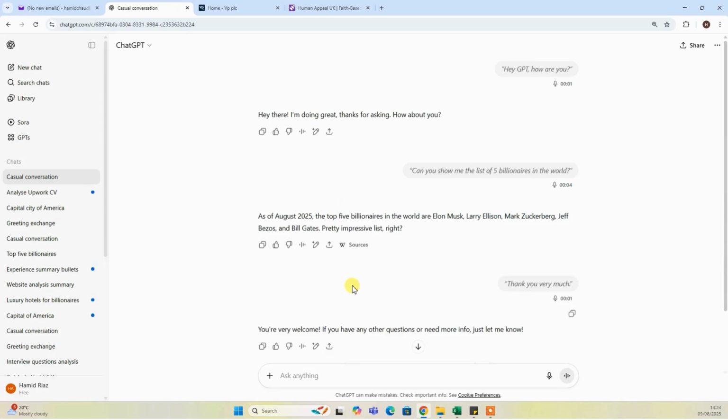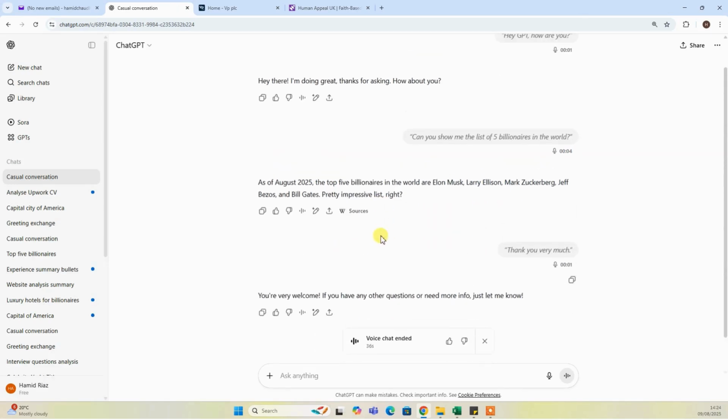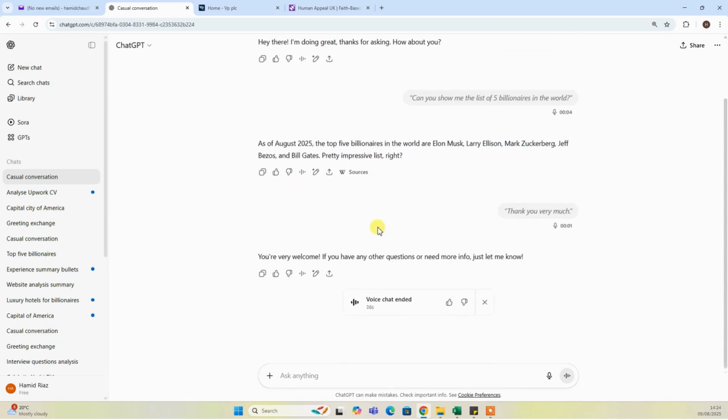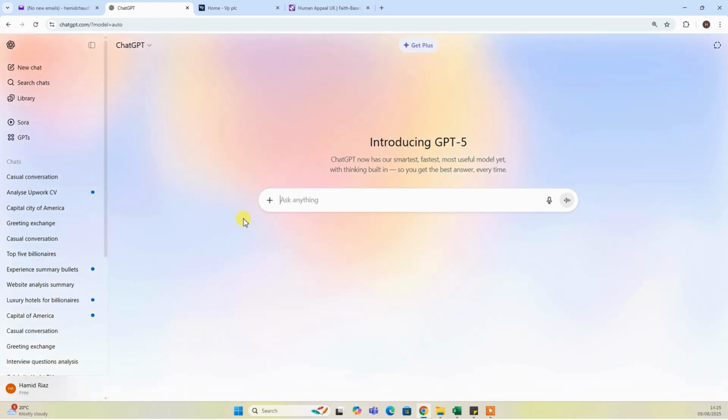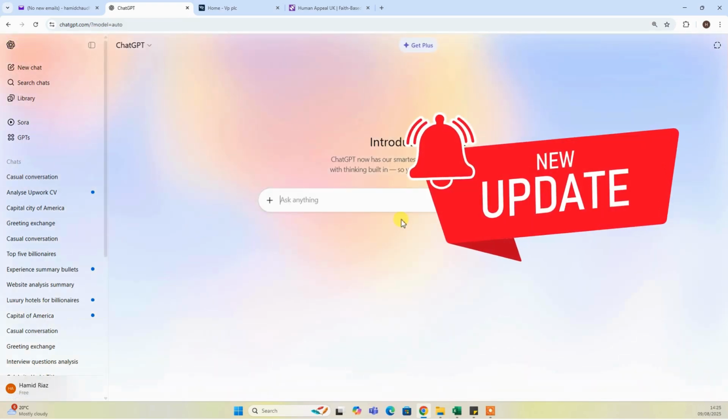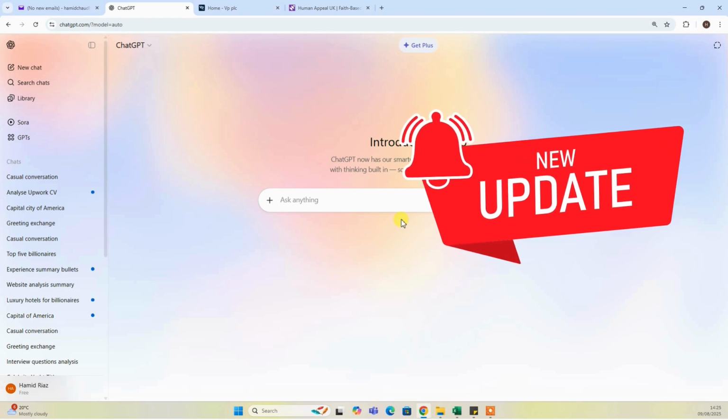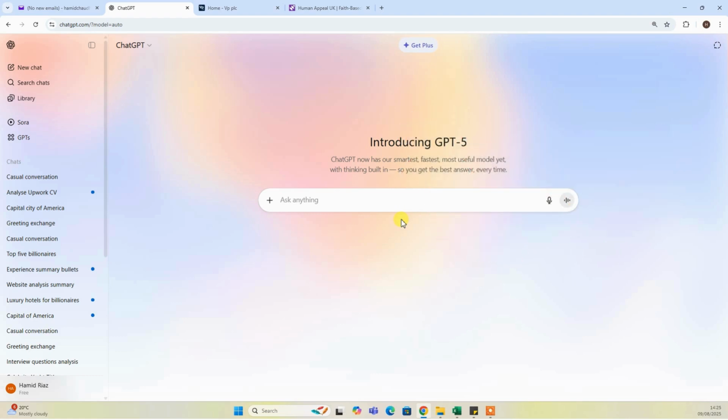So I'll just cancel that. And now you can see this conversation history as well, what I asked in the form of audio. So instead of typing, you just use the voice mode and it will give you the answer in the form of voice as well. So these were a few of the settings of GPT-5. There will be many more updates coming through. So far, these are a few of the features of GPT-5.